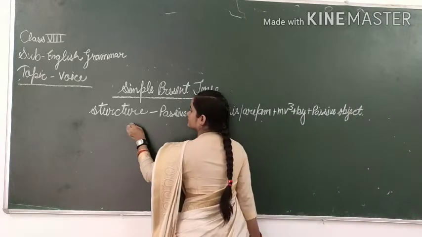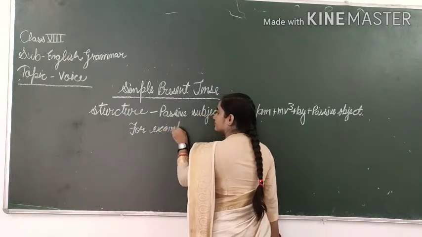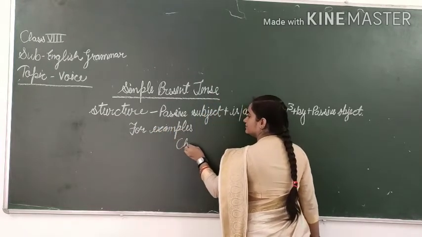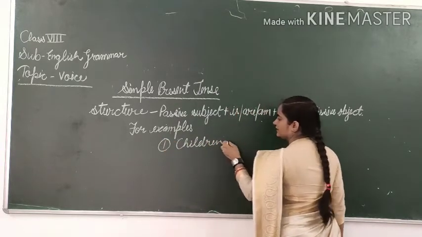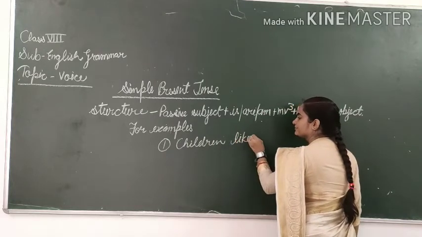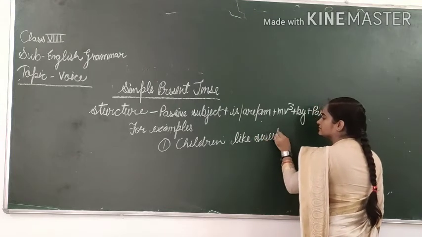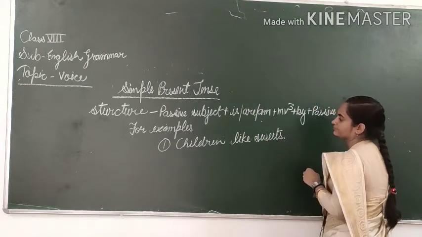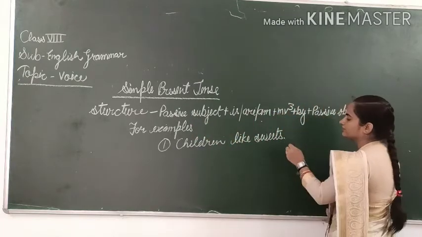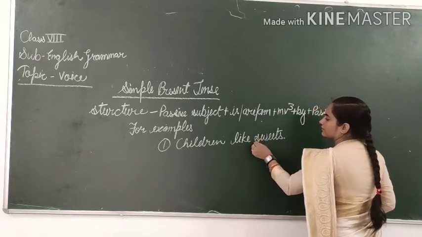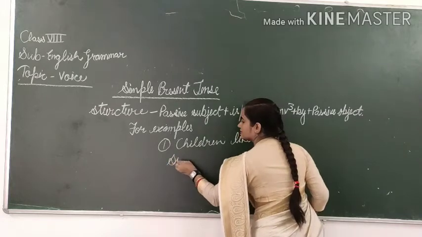For example, children like sweets. Now firstly, the passive subject, which is actually the active object, means sweets.